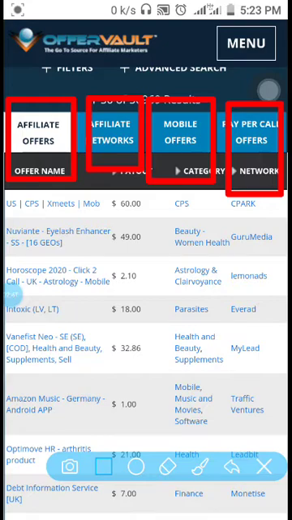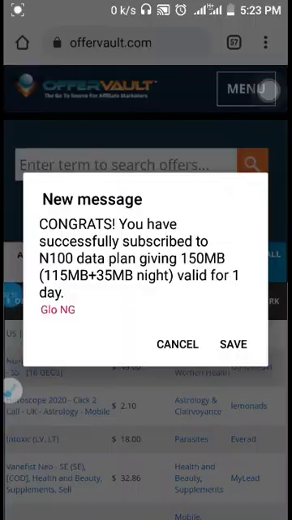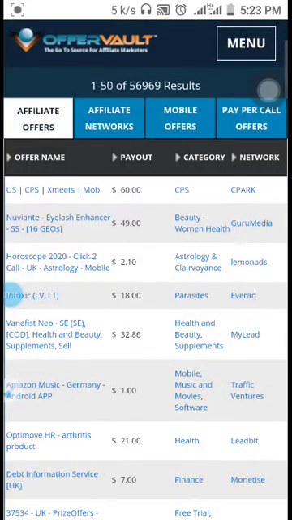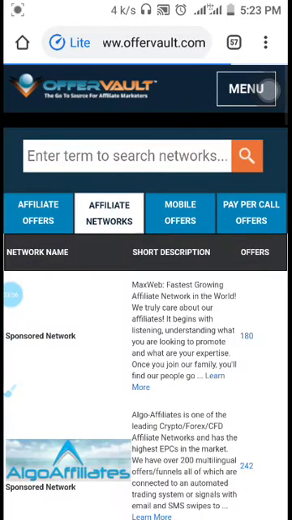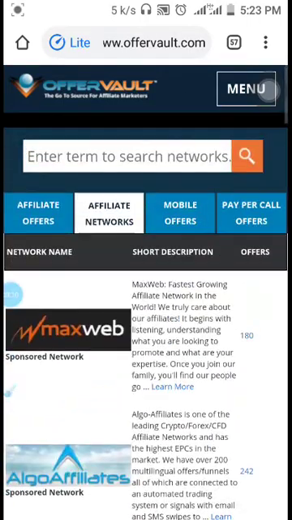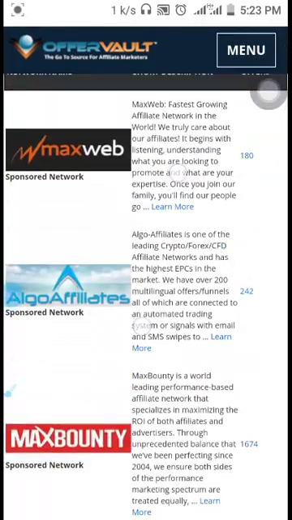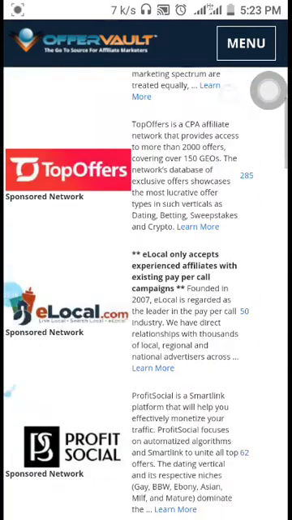Now this is still on Offerbot. Let's say we are looking for affiliate networks. We are going to click affiliate networks. This is a list of affiliate networks that pops up when I click that link. You see here, this is Max Web, Agro Affiliate, Max Bounty, Top Offers, eLoco, Profit Social, and a whole bunch of affiliate networks that are coming up.